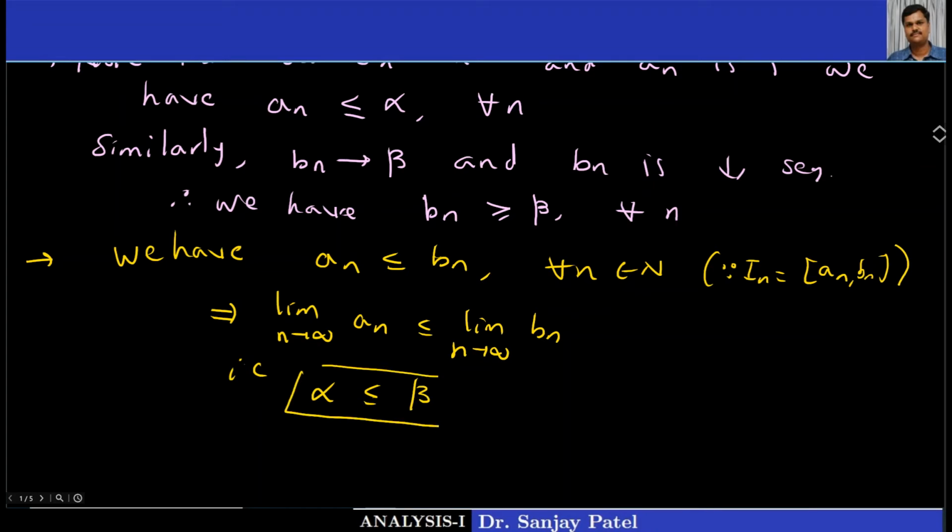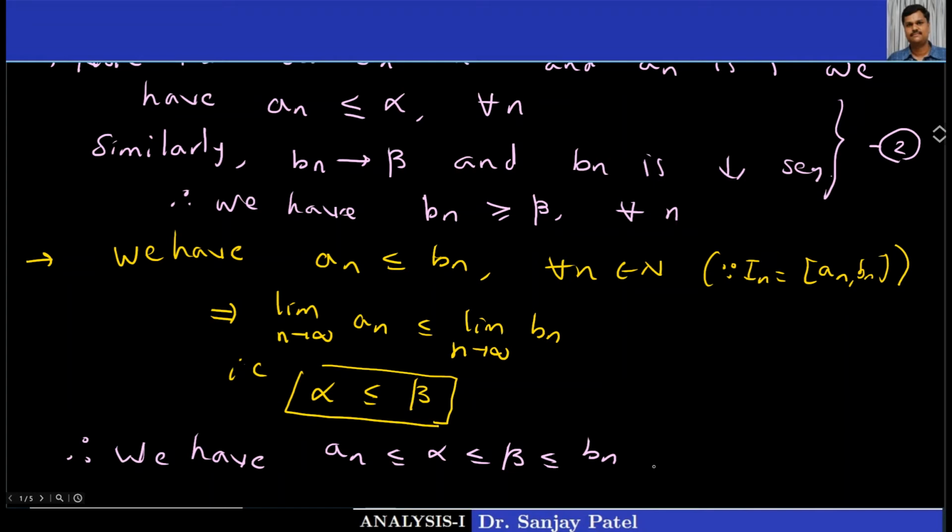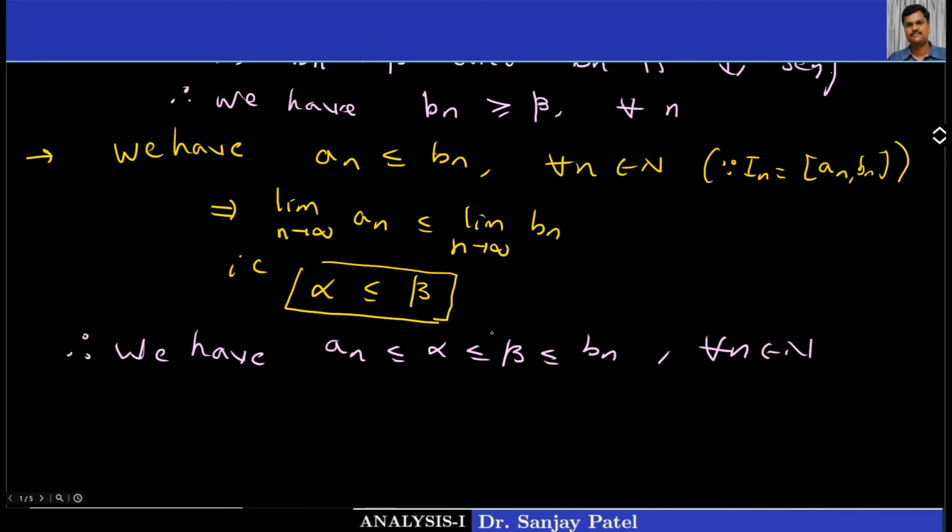What can I say from these results? If you combine alpha less than or equal to beta and result number 2, we can say an is less than or equal to alpha, less than or equal to beta, less than or equal to bn. This is true for every n belonging to N. And what does this mean?